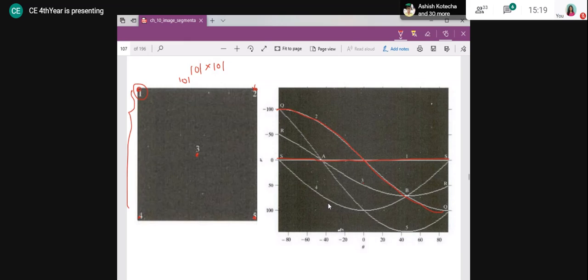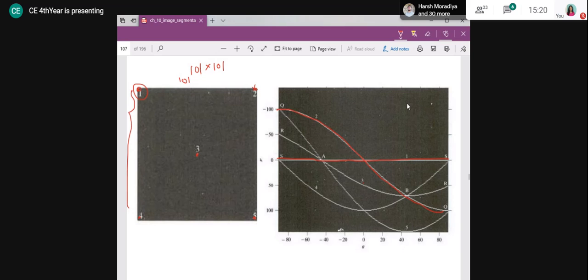So this is actually your accumulator cell. Here the angle theta is taken as 0, 1, 2, 3 up to 90, and the separation is 1 degree, so 0, 1, 2, 3 up to minus 90. Each cell corresponds to an angle: the first line corresponds to 0 degree, the next line corresponds to 1 degree, and so on.